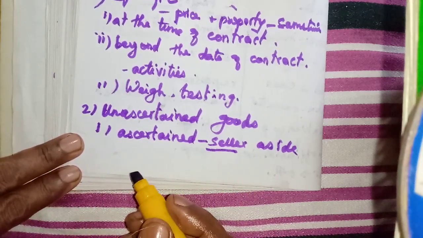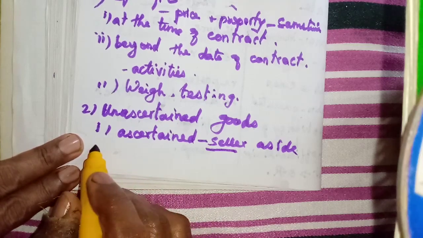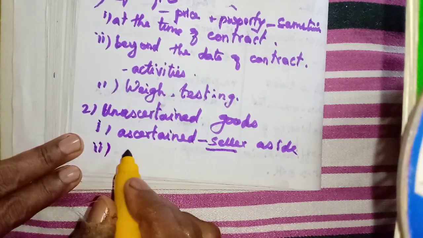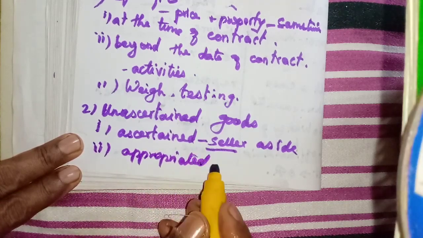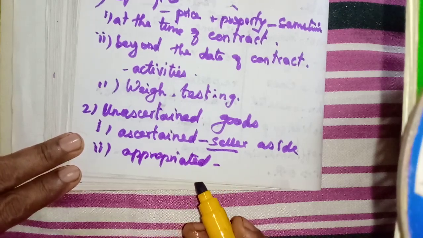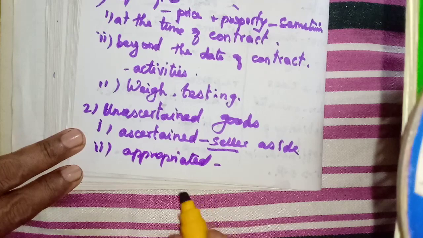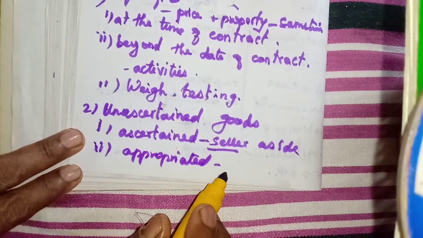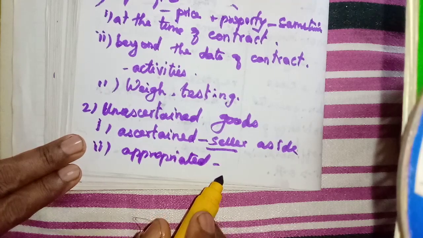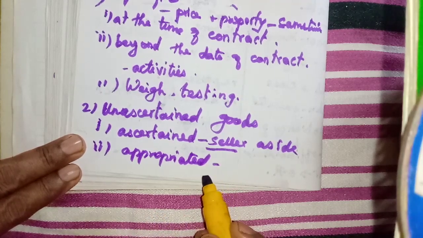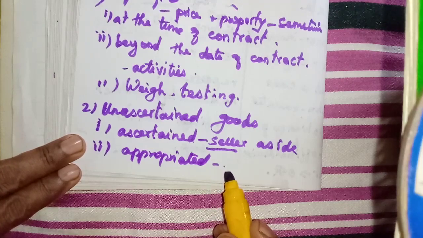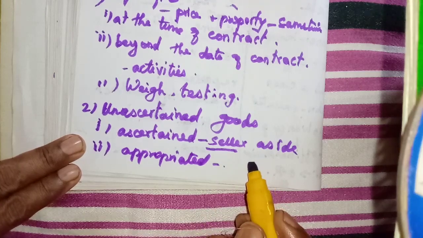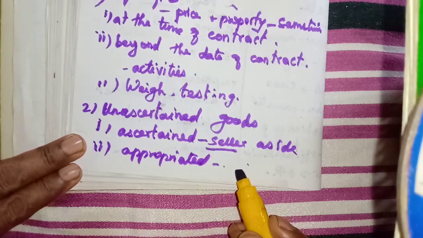Then, when the goods are appropriated to the contract. Appropriated, what is the meaning? So what is the meaning of appropriation? Here the goods will be identified. The buyer has to identify them, and they have to be isolated. They have to keep them aside. That is called isolated, here with the consent of the seller and the buyer.